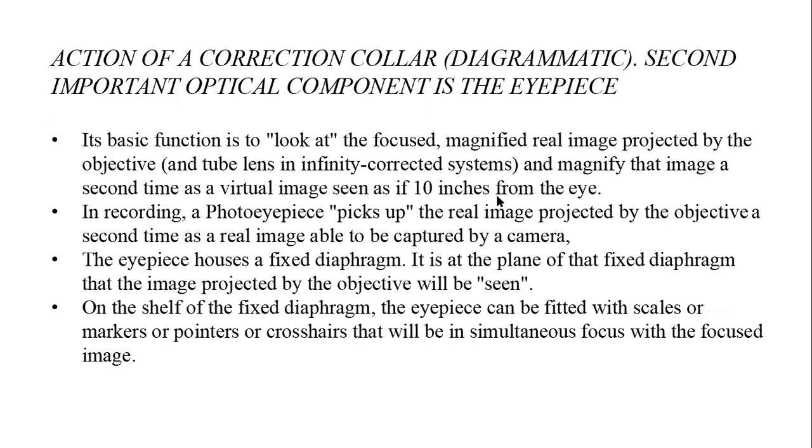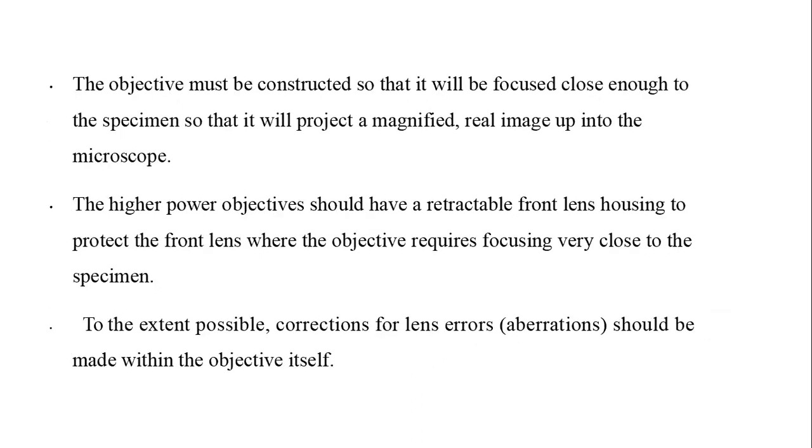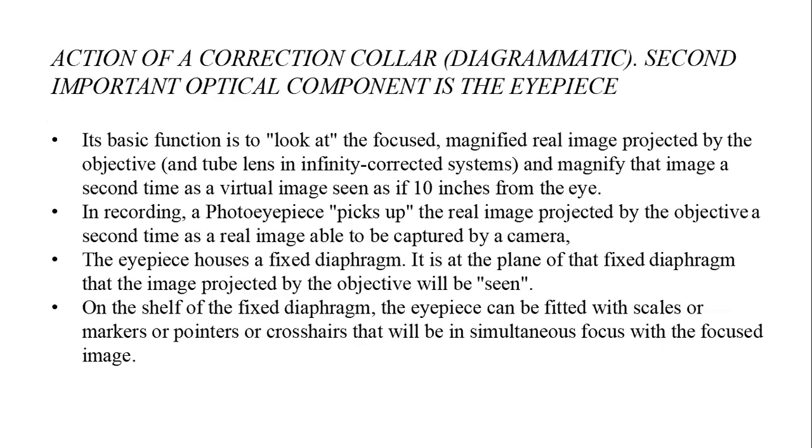Coming to the eyepiece, its basic function is to look at the focused magnified real image projected by the objective. The objective forms a real image, and that image falls on the diaphragm of the eyepiece. This eyepiece will further magnify the image given by the objective.